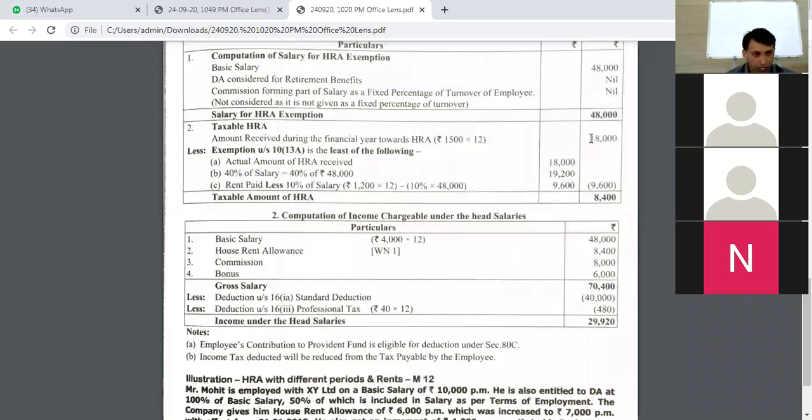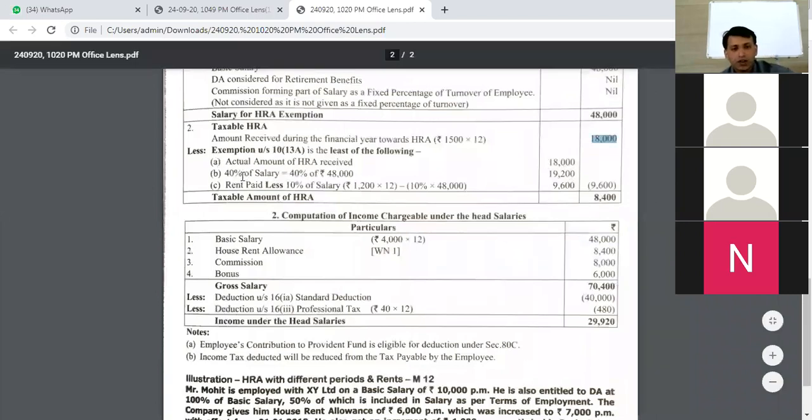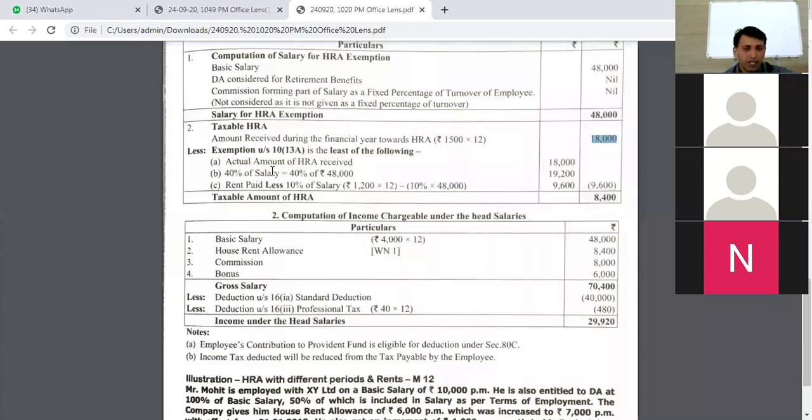We have noted it here, but still we'll write it down once again because we have to check the three exemption limits. That is the reason I have written it once again as 18,000 rupees. Okay. Next, 40% of salary. Why 40%? Because the condition says that if you are living in a non-metro city, only 40% of the salary should be considered, whereas if you are living in a metro city, 50% of the salary should be considered.